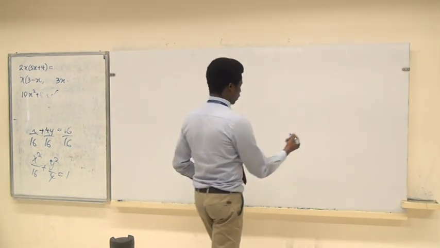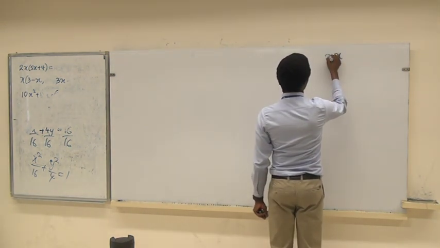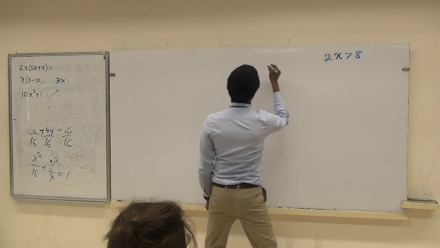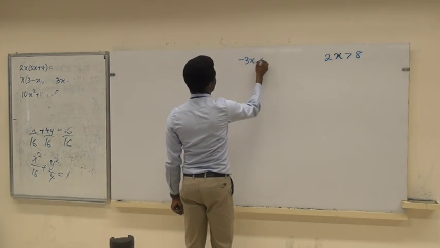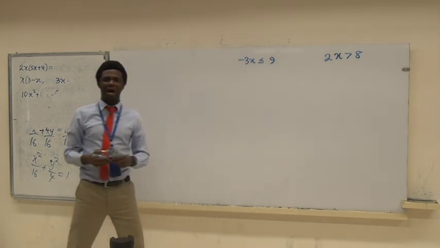So the major rules of inequality: can somebody tell me, if I have 2x greater than 8, and when I have minus 3x less than or equal to 9, what happens?